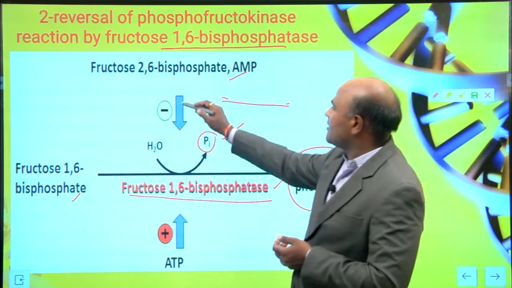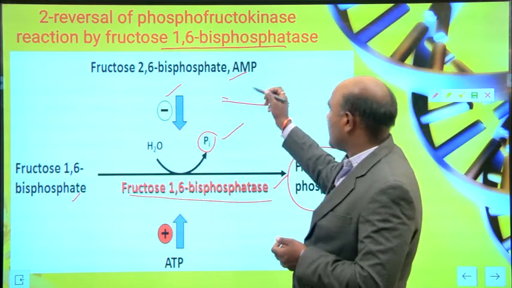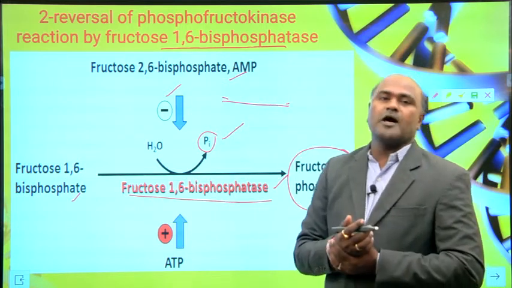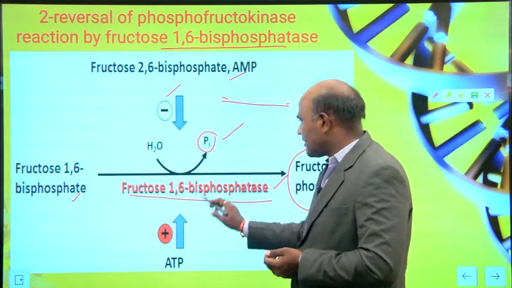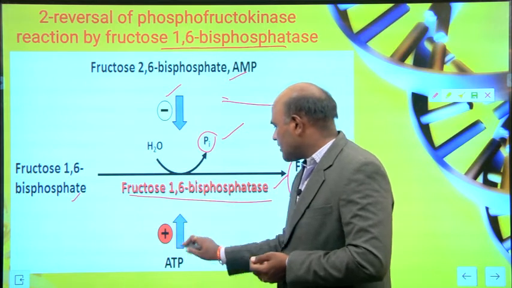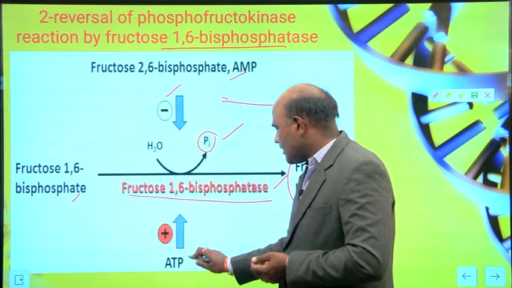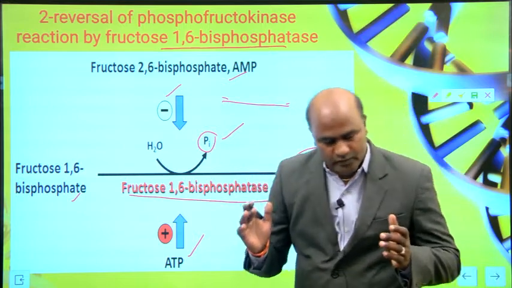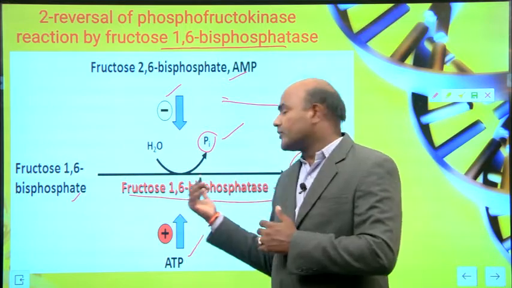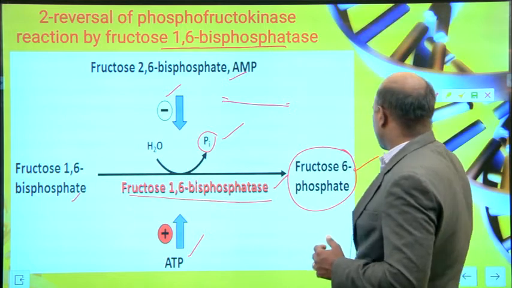We are not adding AMP, adenosine monophosphate, here, whereas when we add ATP, adenosine triphosphate, the reaction is different.